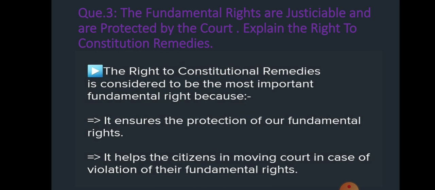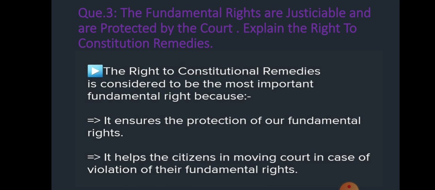So it is a very important part of our constitution, and it is also a very important fundamental right provided to us by the constitution. First, it ensures the protection of our fundamental rights. Constitutional remedies provide us protection of our fundamental rights.